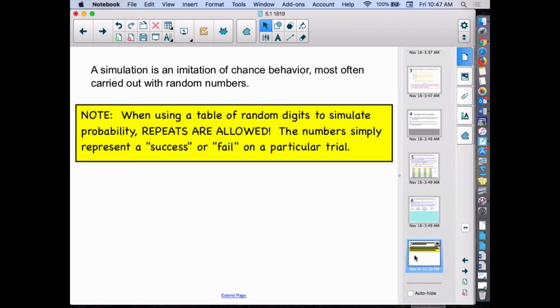So a simulation is an imitation of chance behavior, most often carried out with random numbers. And then the note that I mentioned above, repeats are allowed. When we are looking at the numbers, all we're doing is looking whether that number falls in the success or fail part of a trial. And then that's what determines, and we just move on. If we get the same number twice, it doesn't matter. We don't have to skip it. We just look and see if that counts toward success or fail.